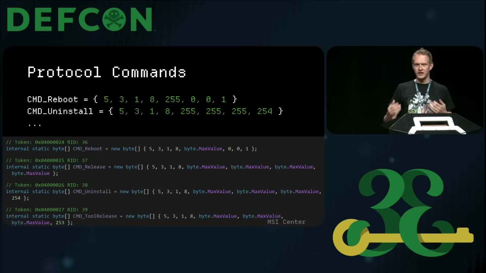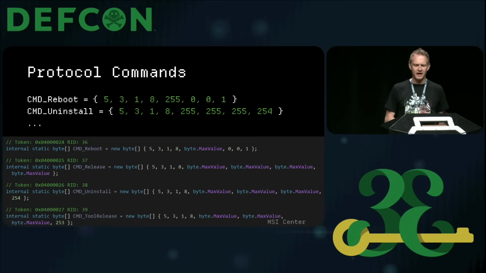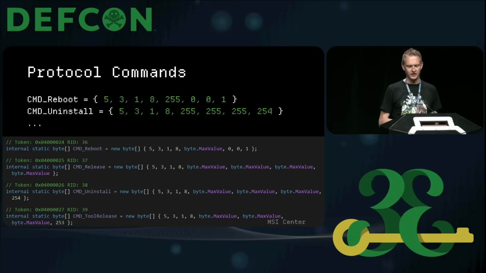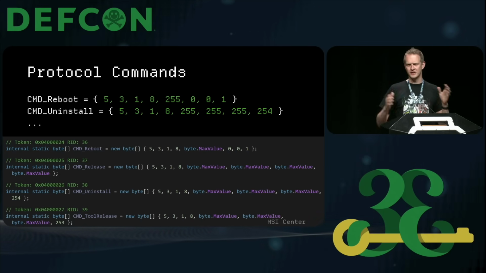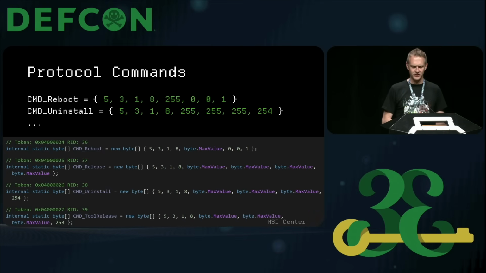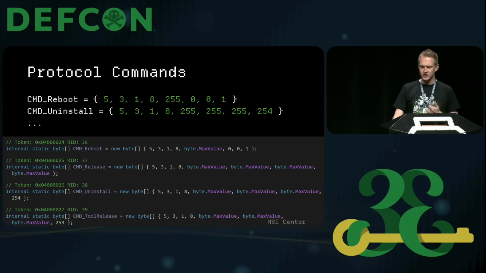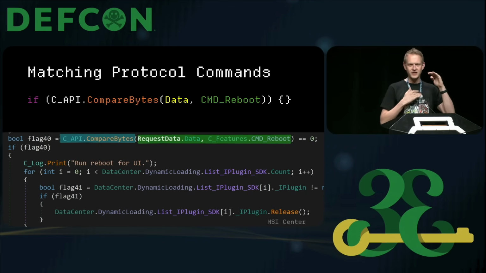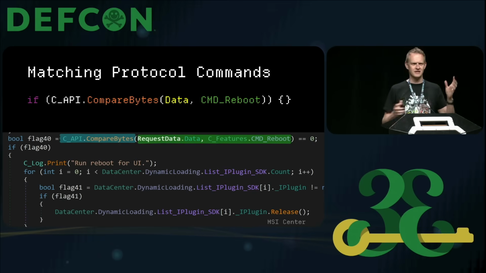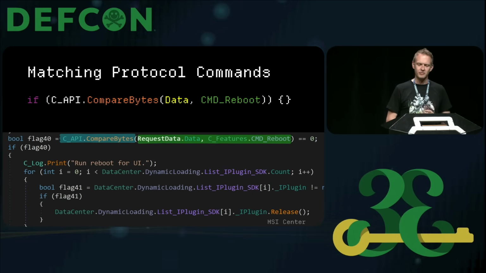One of the ways in which the software knows where things should go is these definitions, sort of static byte structures of features that it supports. Here's an example of a reboot and an uninstall function, but many components in this bloatware have different definitions, which you can see an example of here. With those byte structures defined, there is this sort of very primitive compare bytes call that figures out, based on all of the features that the software supports, which block runs when. And that would look something like this for the reboot case.